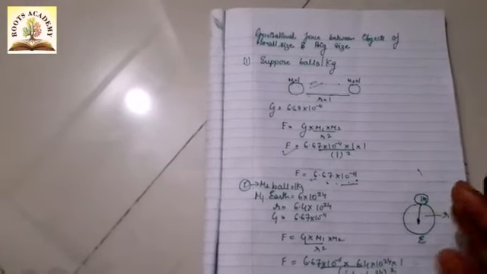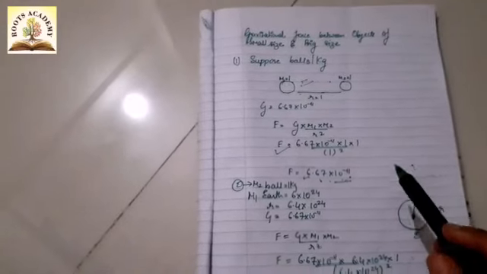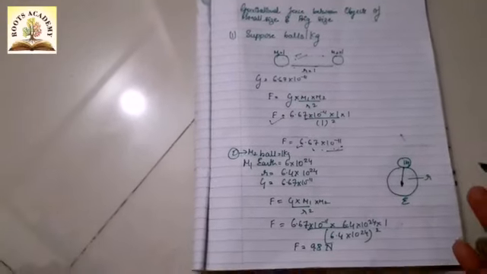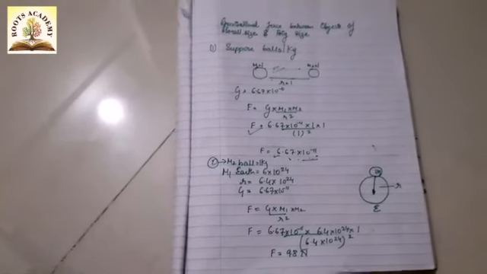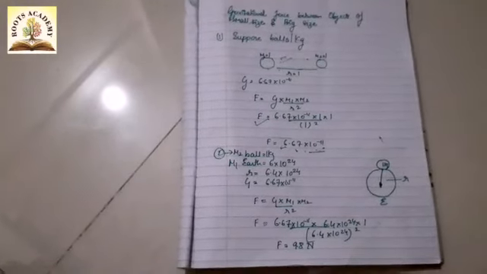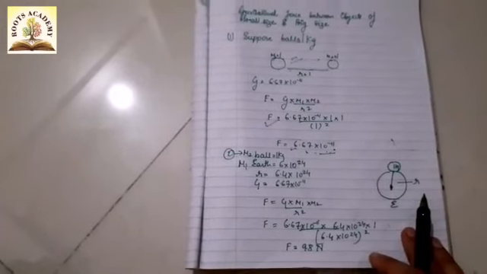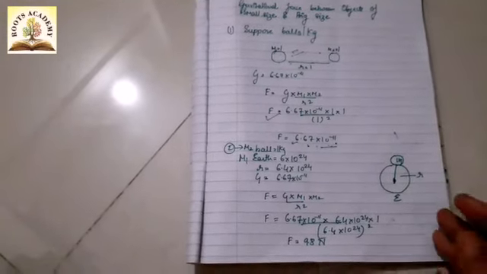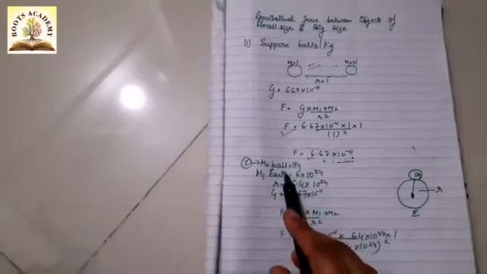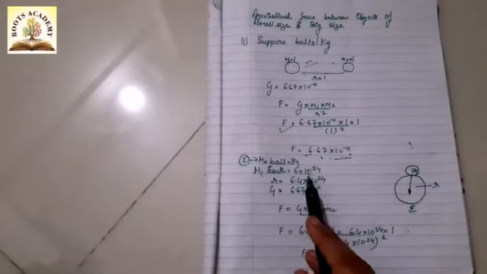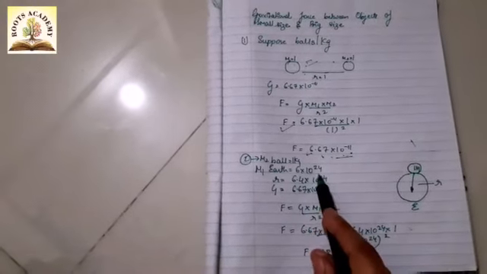However, if any one object has a large mass, for example the Earth, then obviously the force will be more. Let's see. The Earth has a mass of 6 into 10 raised to 24. This is the mass of the Earth.